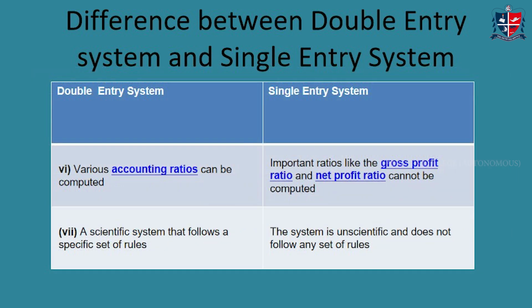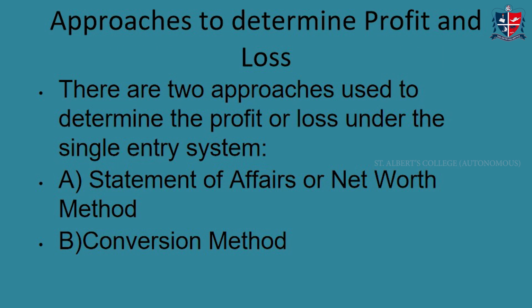The various accounting ratios can be computed under double entry system, but under single entry, you can only prepare the most important ratios like gross profit ratio and net profit ratio. Double entry is a scientific system that follows all the rules of accounting, but single entry is unscientific, it doesn't follow the rules of accounting.